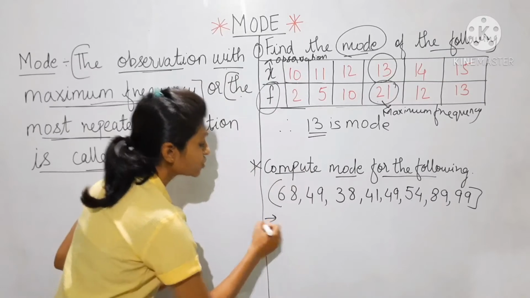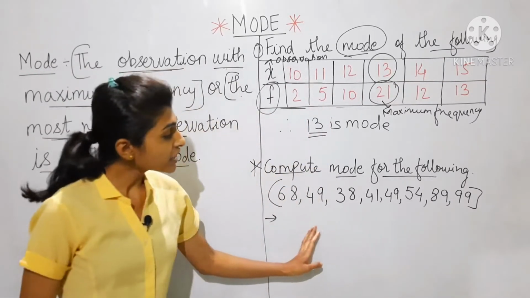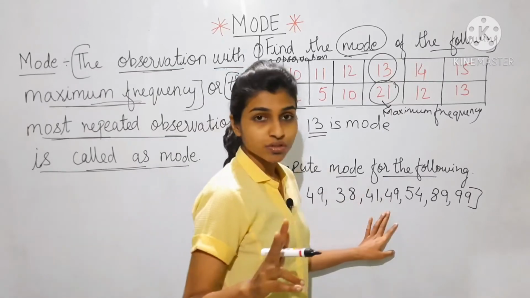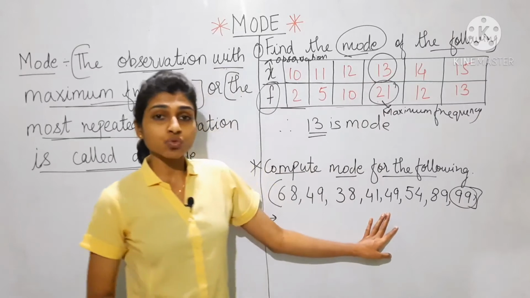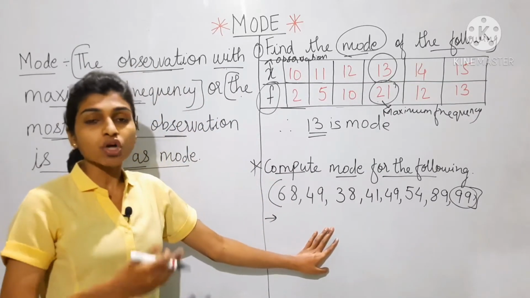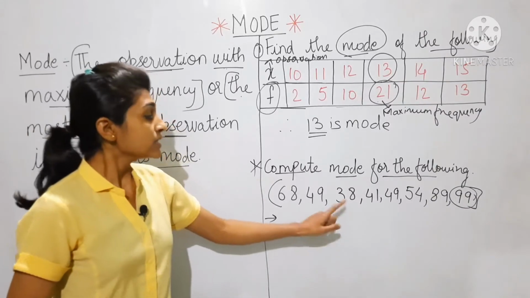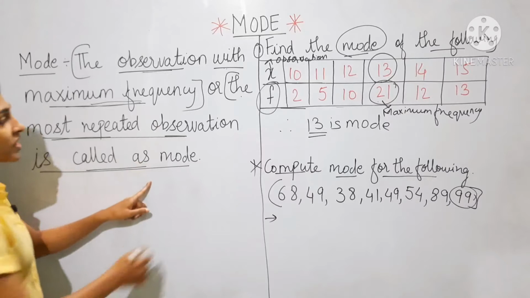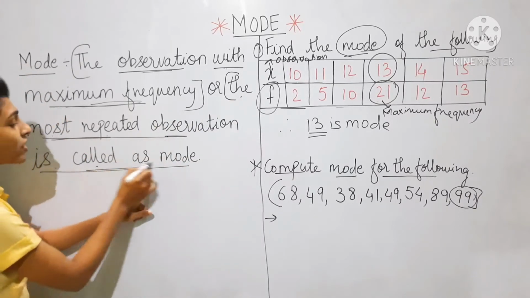Now you can observe this data. 99 is the highest number. Many a time students will say that mode means the maximum frequency or the largest number. But as per the definition, the most repeated observation is called mode.